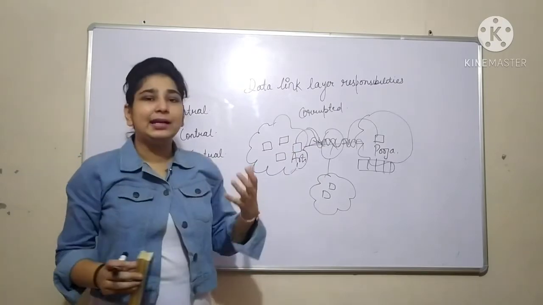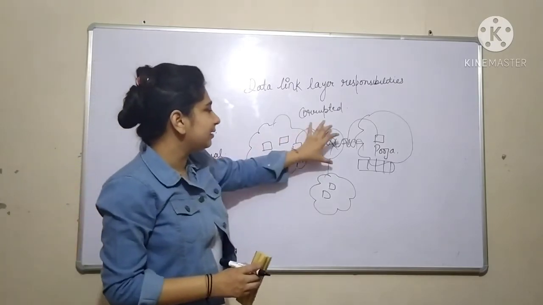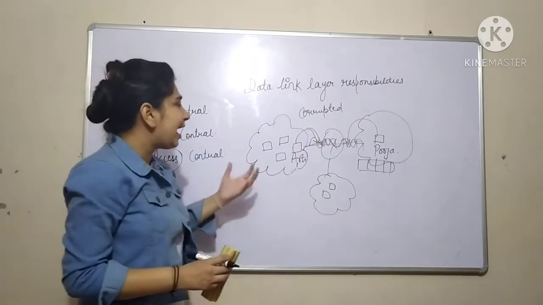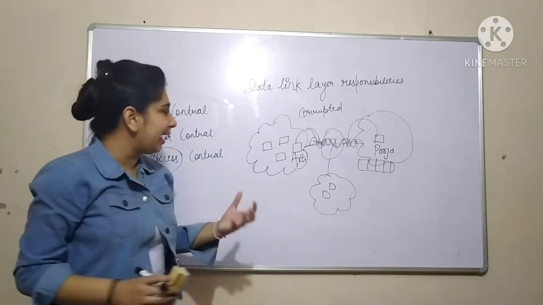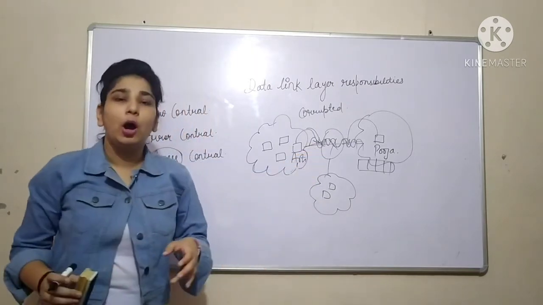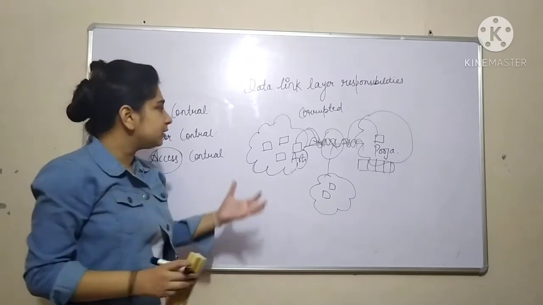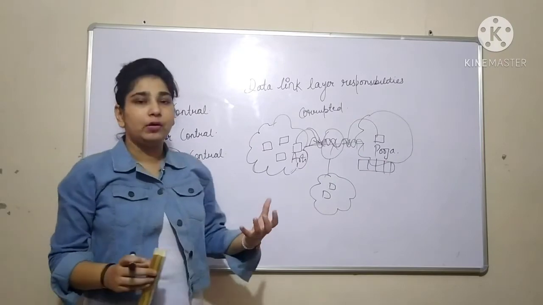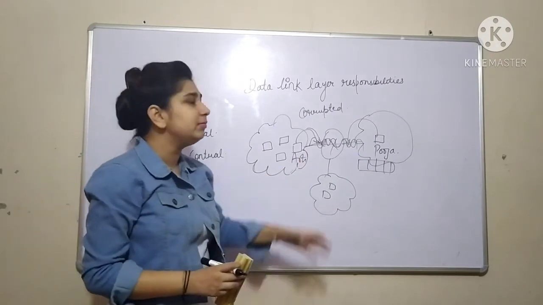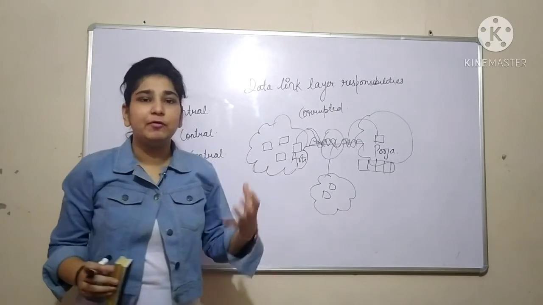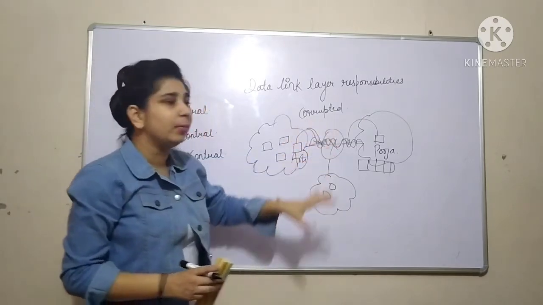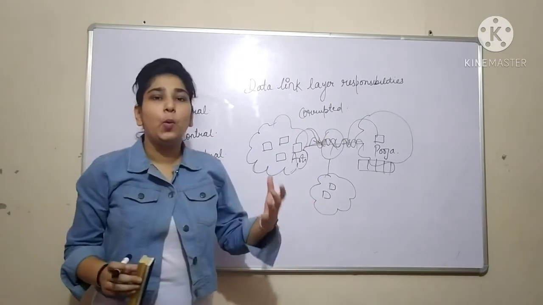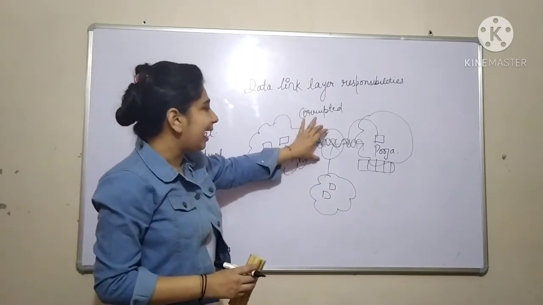It is not that we give access to all devices at once. We have to limit which device can access the communication channel at what time. If hundreds and millions of people are connected to the network and communicating at the same time, accessing the same channel, it is a real headache.